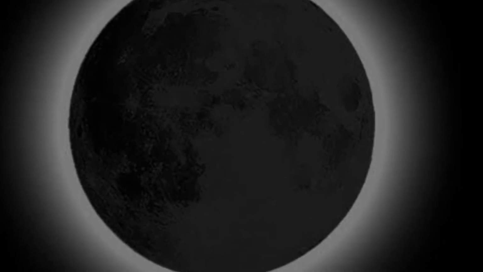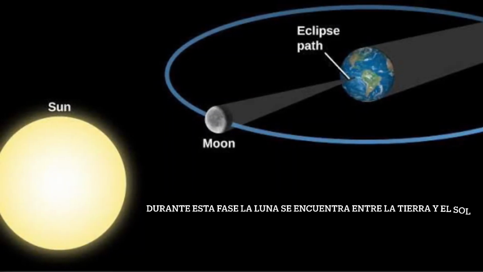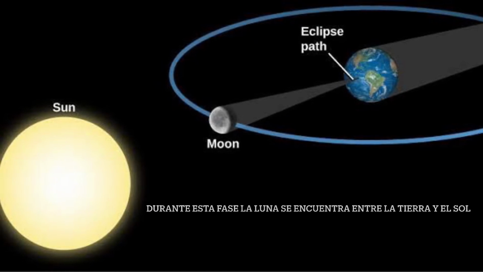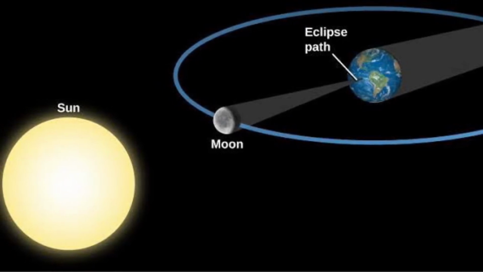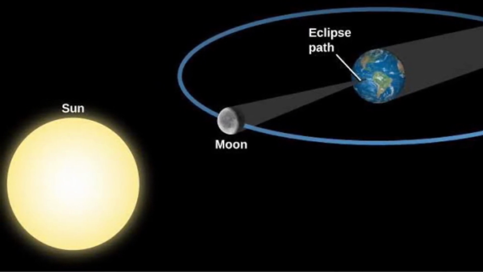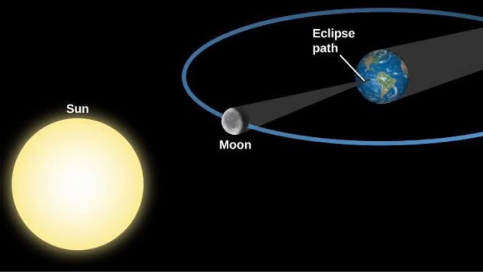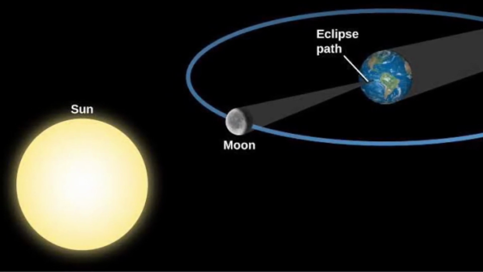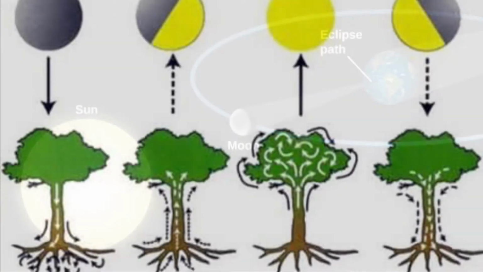Now, we will continue with the phase we chose for the month of November, which is the new moon. New moon. During this phase, the moon is between the Earth and the Sun, which means that the lunar half we see is not illuminated and the moon becomes practically invisible in the sky. At this stage, we can only see the moon during a solar eclipse.